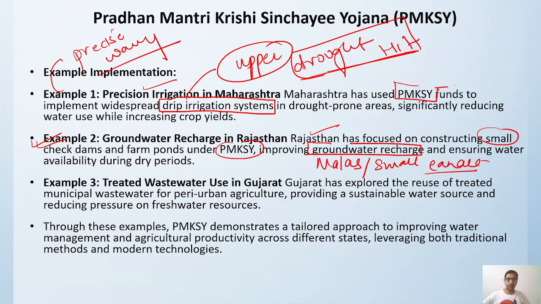Okay, then we have again Gujarat. We have an example of Gujarat, where they are utilizing the treated wastewater. How treated wastewater? So they are having a lot of water coming from the municipal area, so they are trying to treat that and put it on the urban agriculture fields. Okay, so this water is treated, harmful chemicals and other things are removed during the municipal treatment, and after that it will be utilized for various irrigation purposes. So this further reduces the pressure on the fresh water, right?